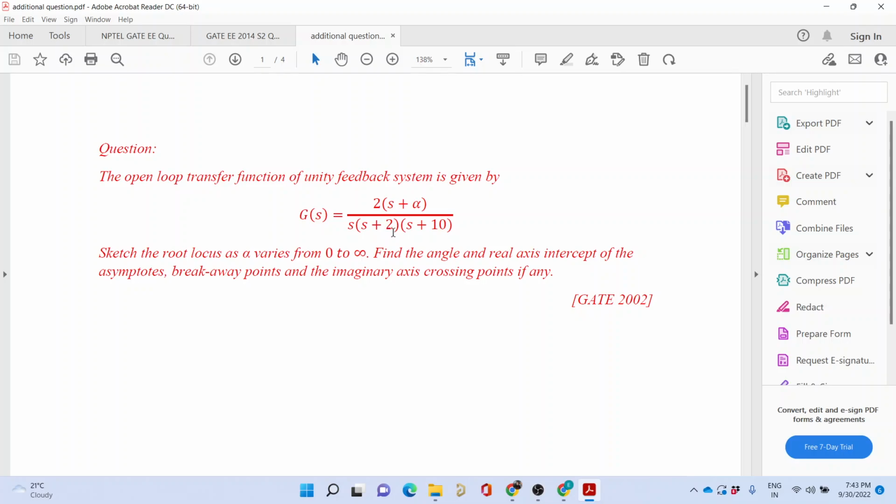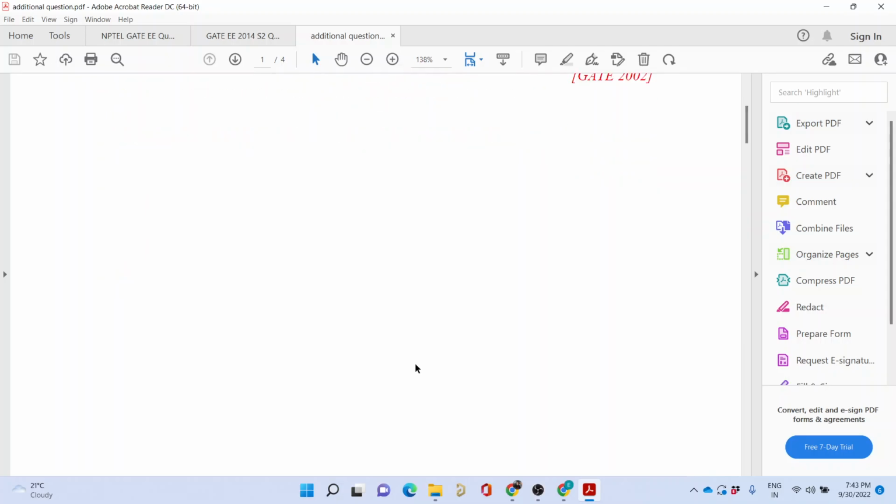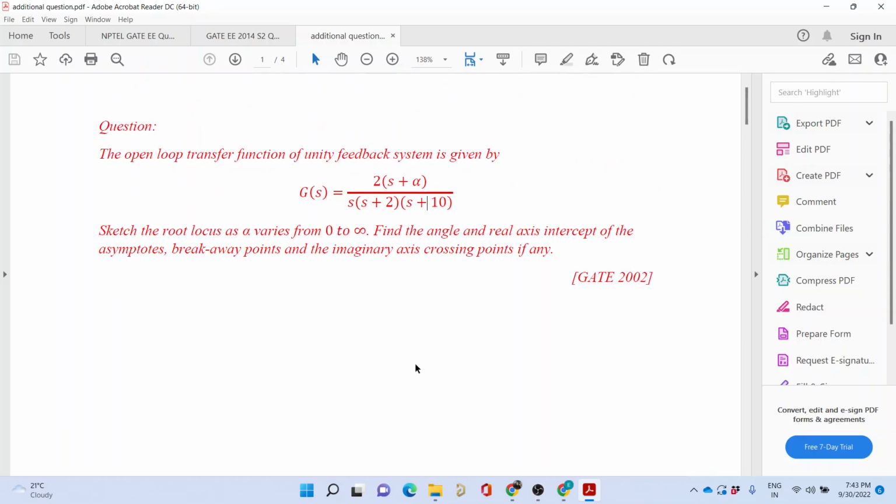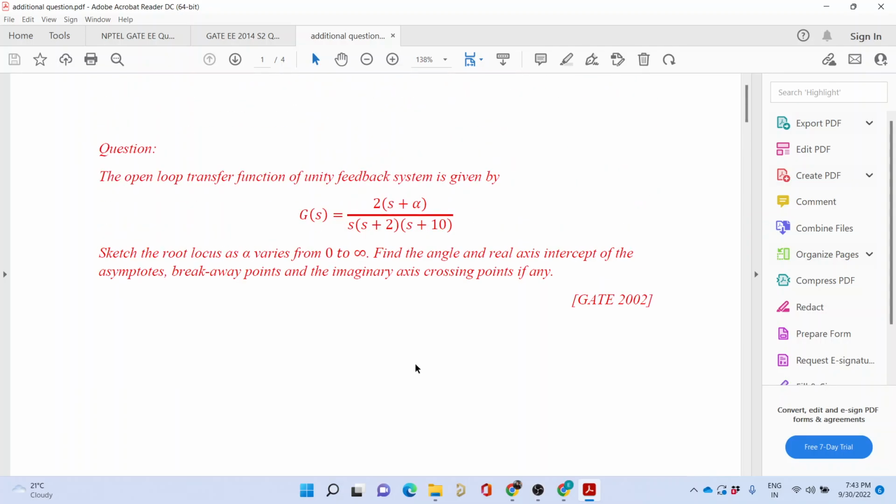But my question is, how would you write this characteristic equation so that this appears like a gain? So you have to do some 1 plus G of s. Yes, 1 plus G of s gives you the characteristic equation. Now what will you do?